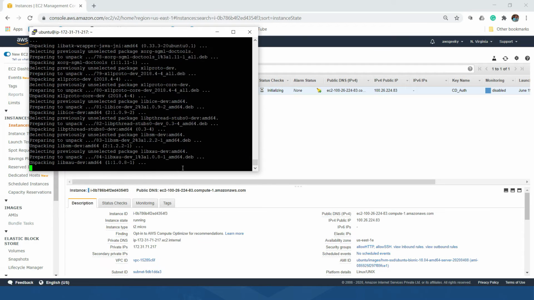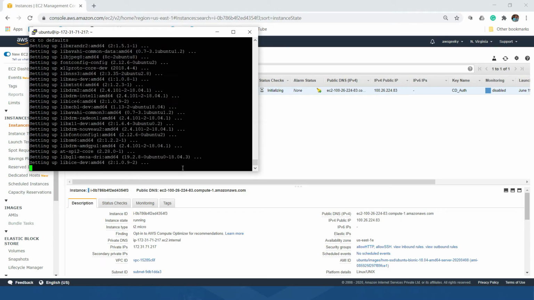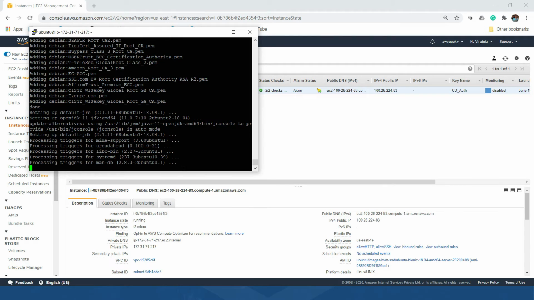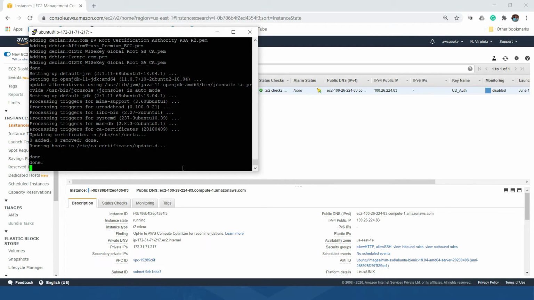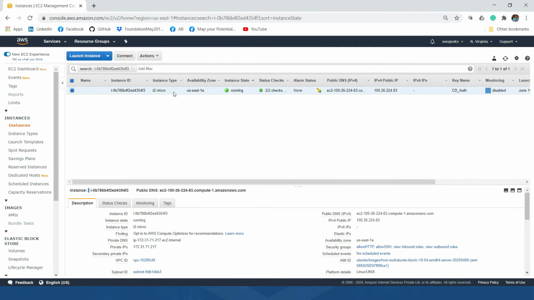I think we're almost there. Okay, it says done. So let me test Java. So Java has been installed. Let me close this PuTTY session and let me create an image. How do I create an image? I'll select the instance and give it a name, master image.